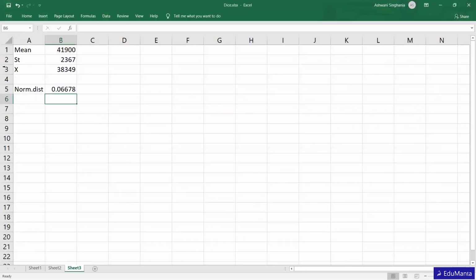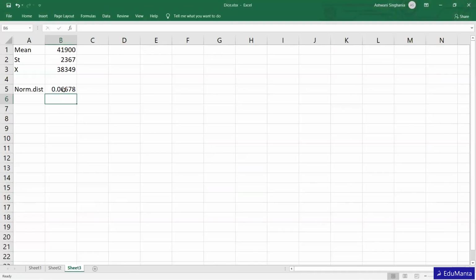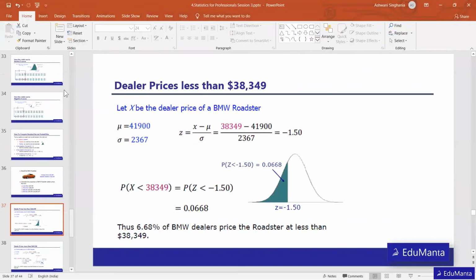I hope you are clear on how to calculate this and what the normal distribution and its parameters are. To sum it up in one place, why do we use the normal distribution? Whenever we talk about a population, just take this example: in the US, there are say 10,000 dealer stores selling BMW.